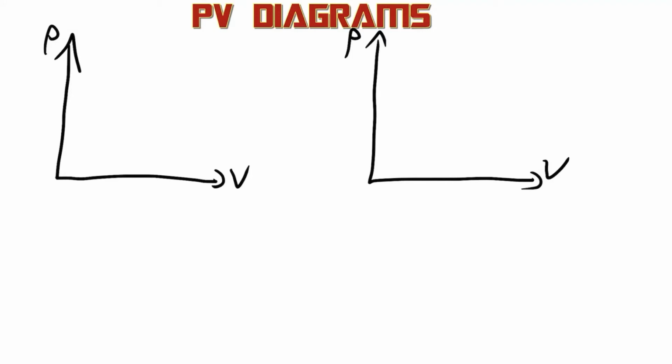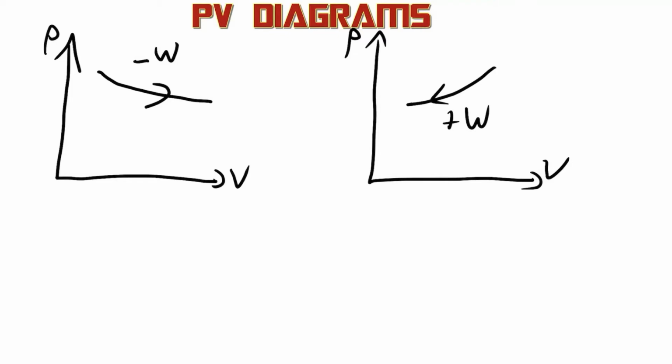So if I have a graph that in any way moves to the right, a graph like this, that means the gas is expanding. That's negative work. And then if I have a graph that goes any way to the left, a graph like that, that's the gas being compressed, so that's positive work.